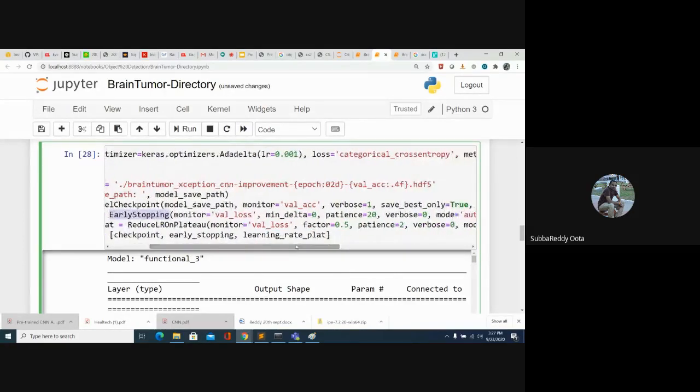In early stopping, you look at the validation loss, and under patience you mentioned 20. What it means is, if validation loss is not improving for 20 continuous epochs, then your model training will get stopped. So the patience is nothing but the number of continuous epochs. If validation loss is not improved, the training process automatically gets stopped. If you mention 5, it means if validation loss does not improve for 5 continuous epochs, then the model training gets stopped. That is the patience number.